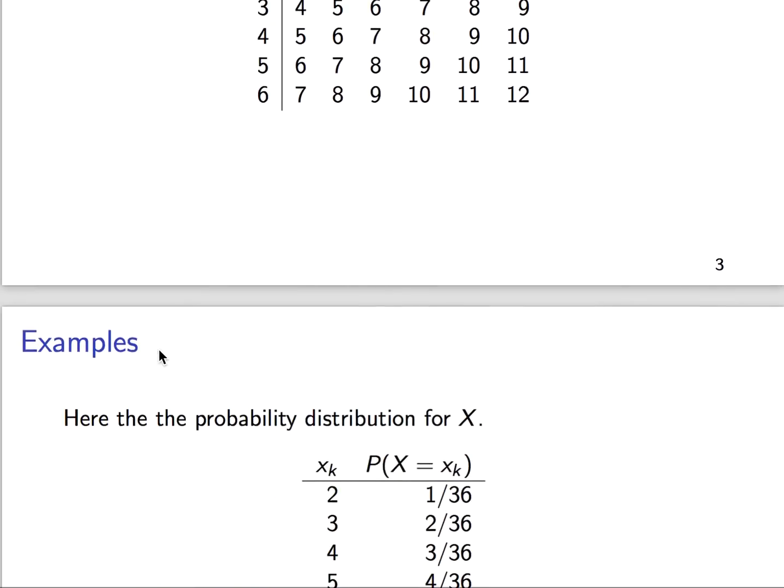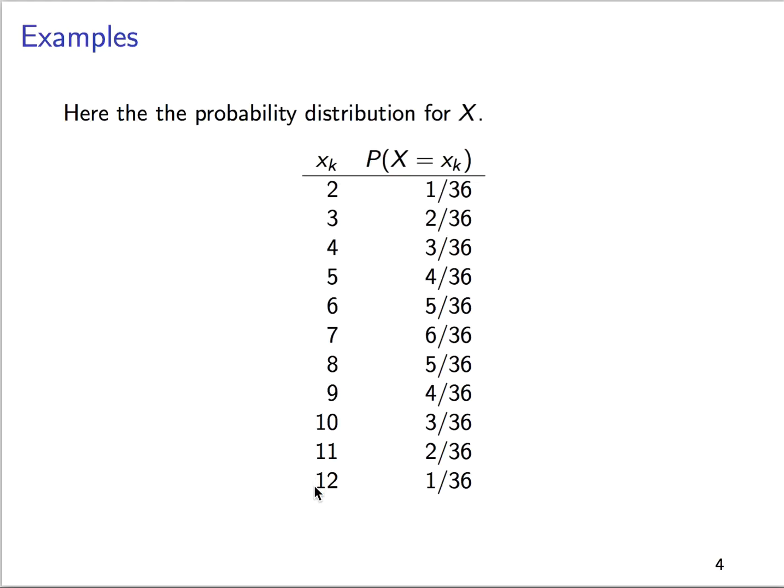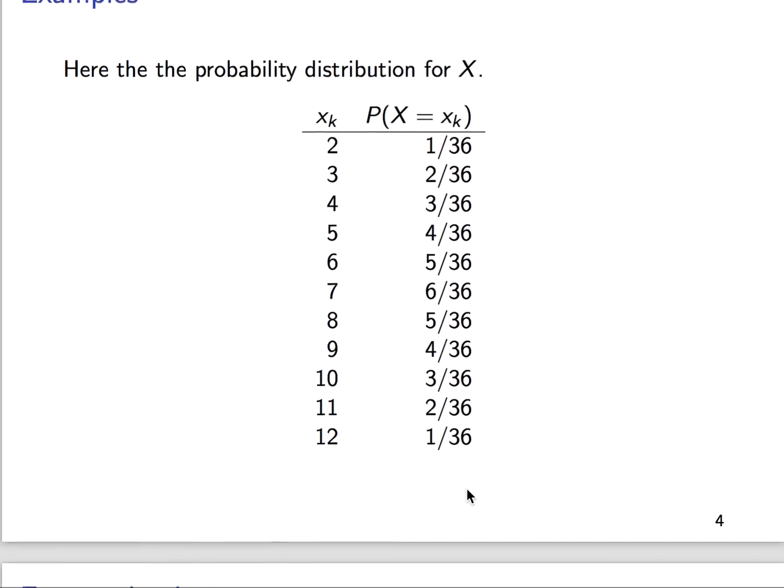So our probability distribution for the random variable looks like this. Here are all the possibilities, all the numbers between 2 and 12, and here are the corresponding probabilities. And if you check, these all have to add up to 1. There are 36 possibilities, 6 ways to get a 7, 4 ways to get a 9, and so forth. Okay, so very simple. It's going back to our definition. It's a list of the possible outcomes, the events, together with their probabilities.